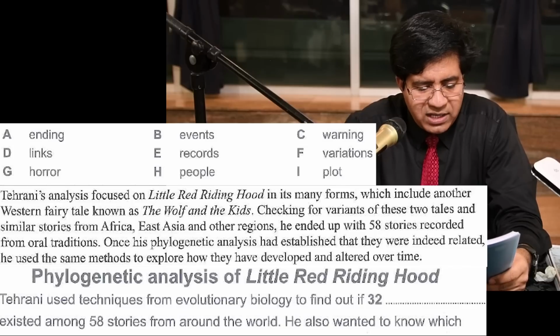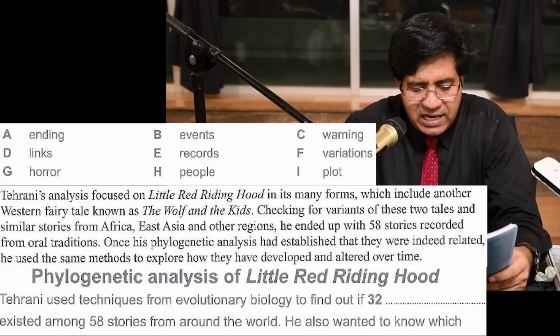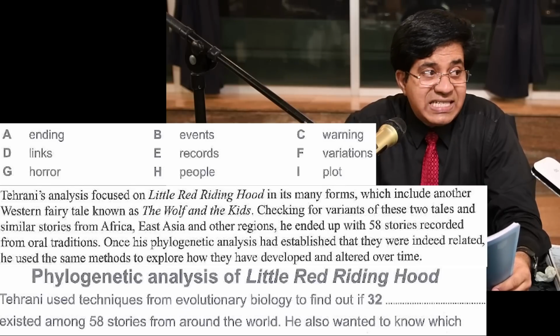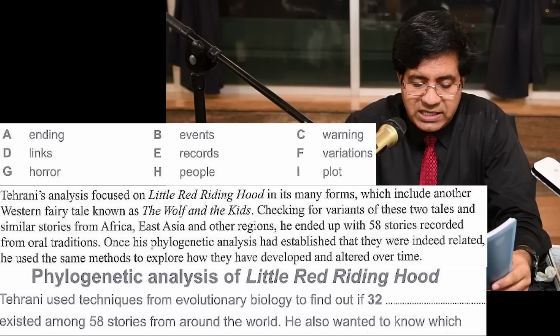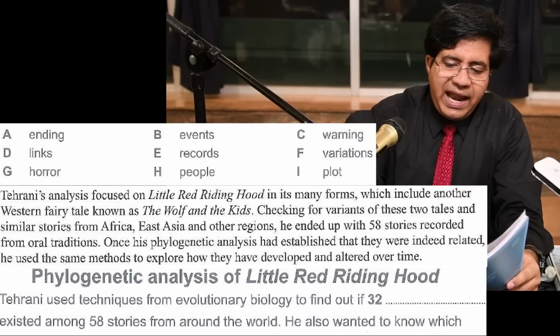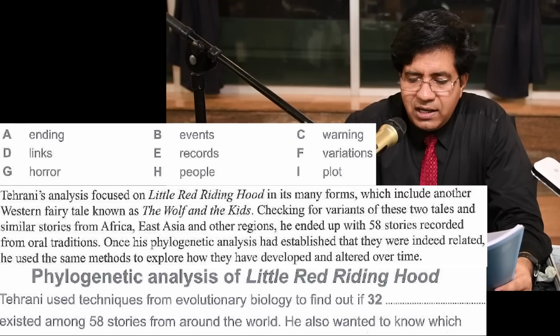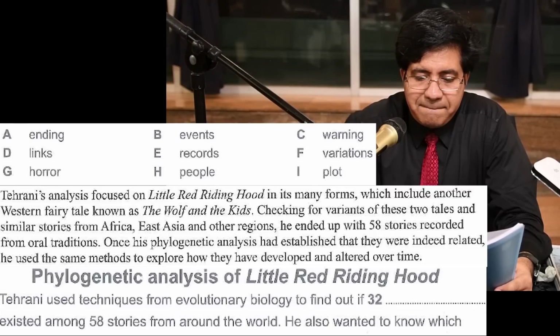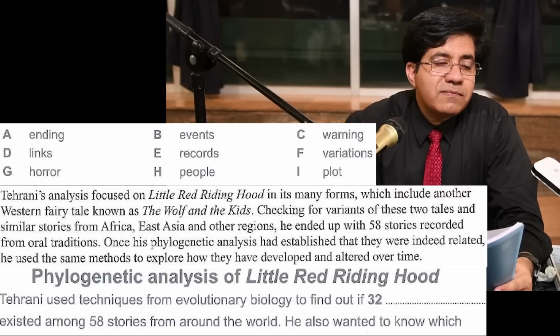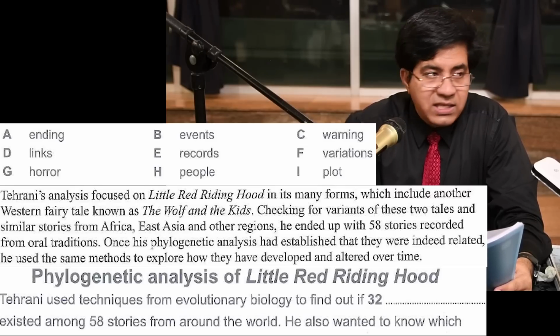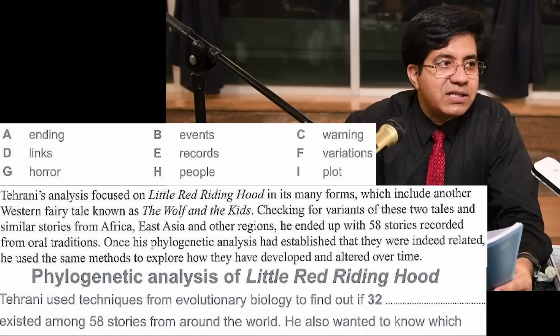And then they say once his phylogenetic analysis had established that they were indeed related. Now focus on the word related and come back to A, B, C, D, E, F, G. So related. A, B for boy, events. Just say D for doctor.